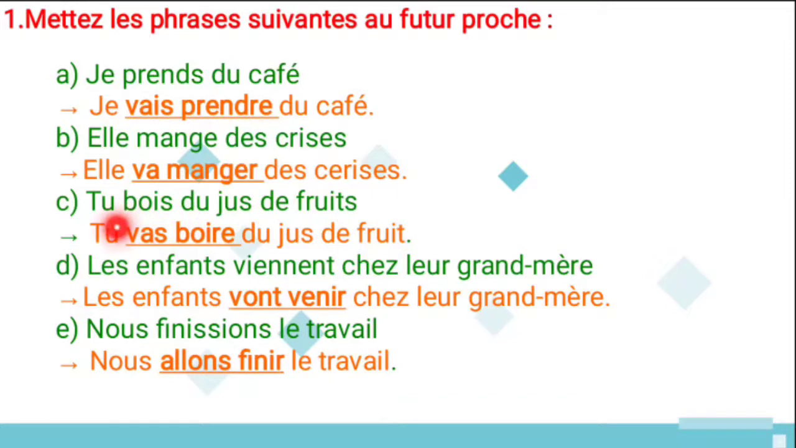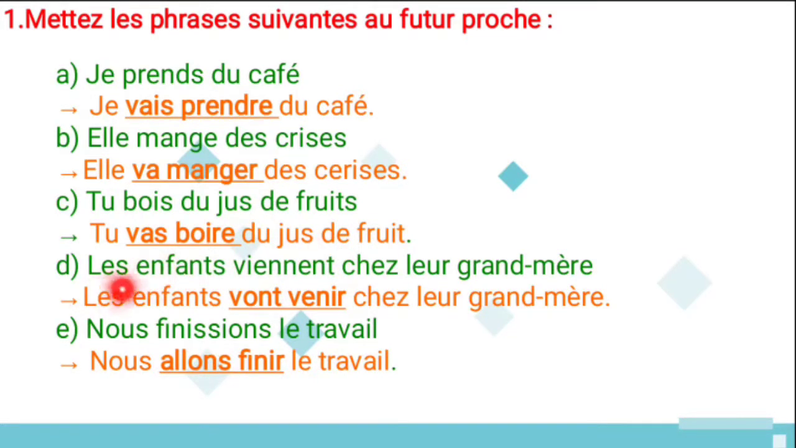And next, tu bois du jus de fruit. You drink the fruit juice. Here the verb is what? Bois. And what is the infinitive verb for the bois? Boire. And this is the aller verb conjugation. Tu vas boire du jus de fruit. You are going to drink the fruit juice.